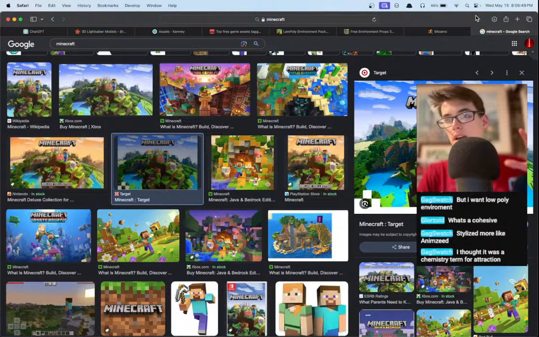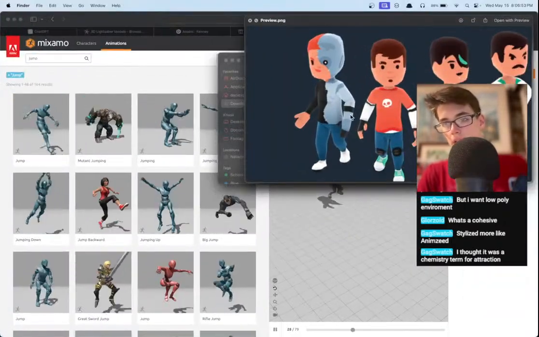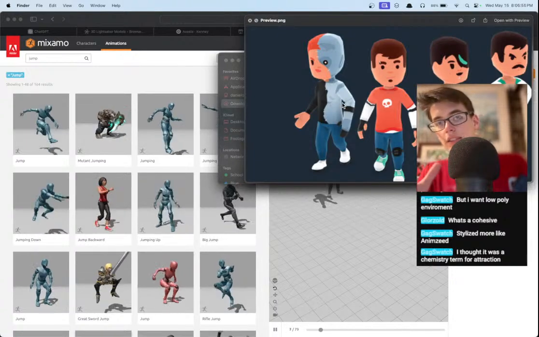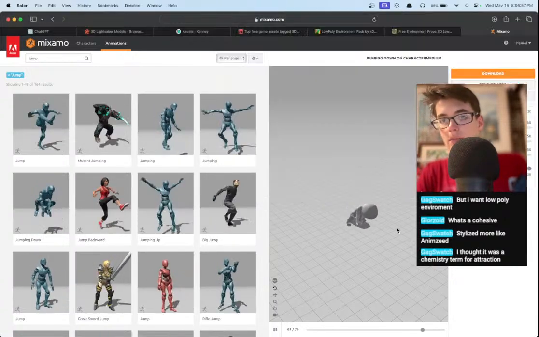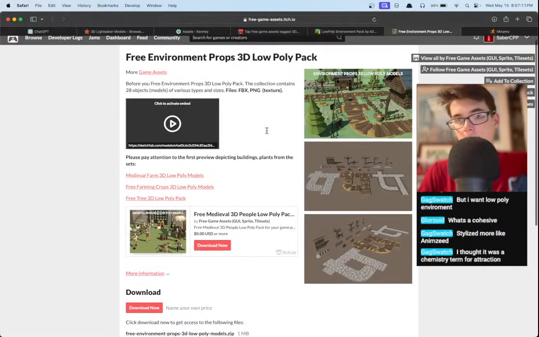So for us, we've chosen based on the character that we selected, which is this guy on the left right here. We've selected a more low poly aspect. So that means that we need our environment to be low poly as well. So that's the main thing when choosing assets: if you select an asset of a certain type, try to find other assets of that same type. So we've got one low poly asset, let's try to find more low poly assets.